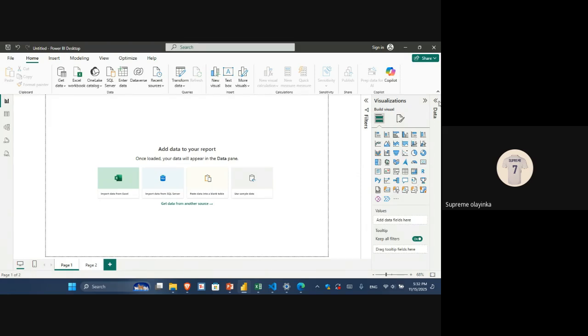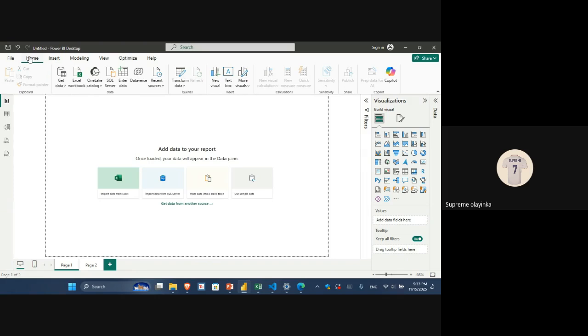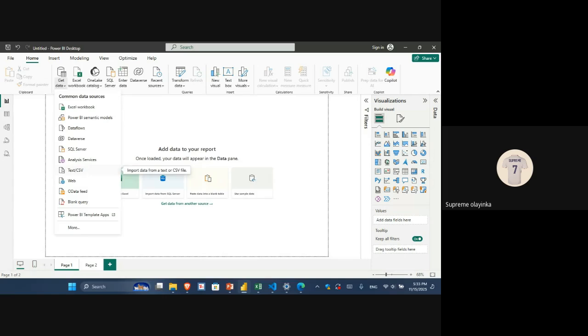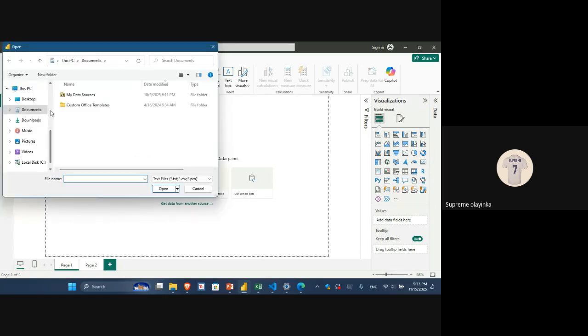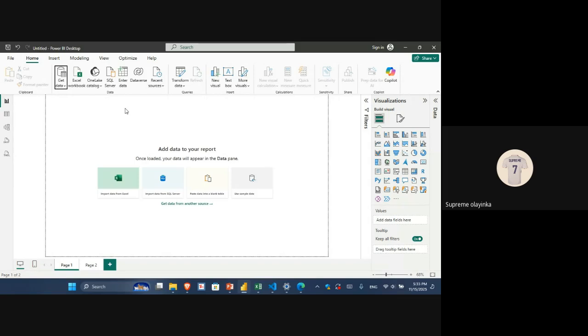Now let's try to import a data set here. So now I have insert, I'm sorry, home. I think I have a CSV file, but I'm not so sure. But let's go to CSV file. Remember, this is not my laptop, so I'll leave it on. So now let's go to downloads. So I have this art data sets. Now let's look at this art data set.